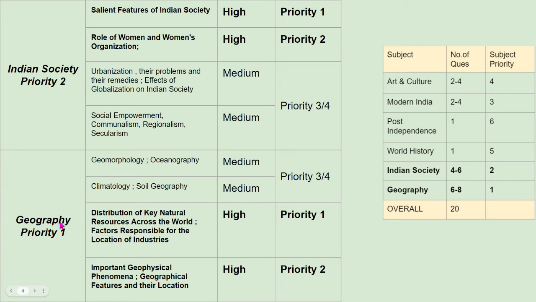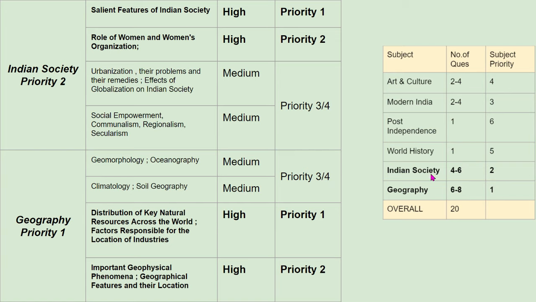Coming to geography, again there is a disproportionately high focus on certain topic lines, such as distribution of key natural resources across the world, factors responsible for location of industries, and then important geophysical phenomena, geographical features and their location. These syllabus lines have a disproportionately high focus within geography as a subject, and the remaining world physical geography, which spreads across geomorphology, oceanography, climatology, and biogeography, that is the soil geography part, forms the medium priority or weightage. So overall, from the subject-wise view, this would be the priority to be focused on.